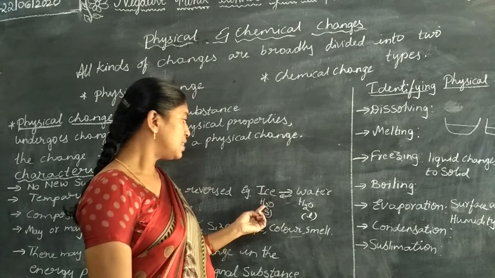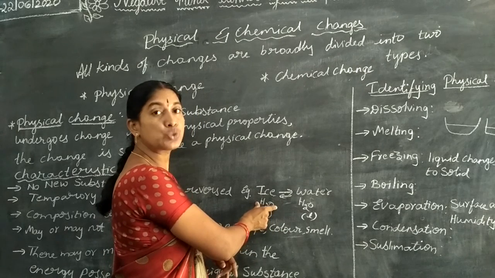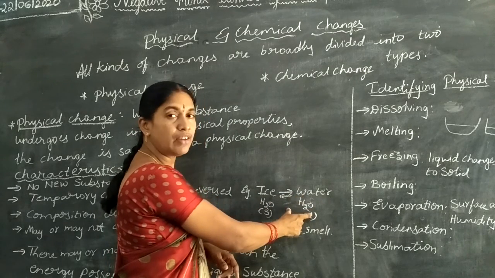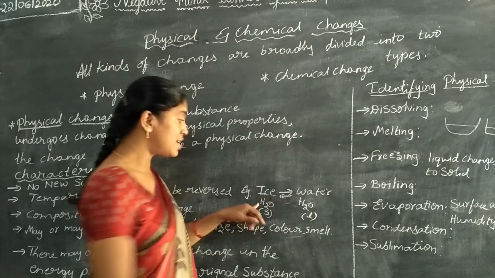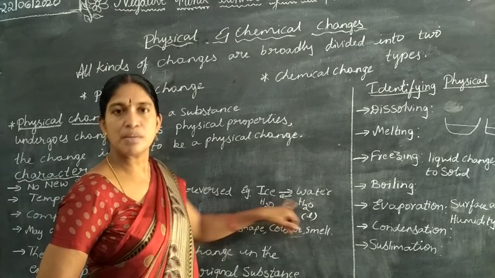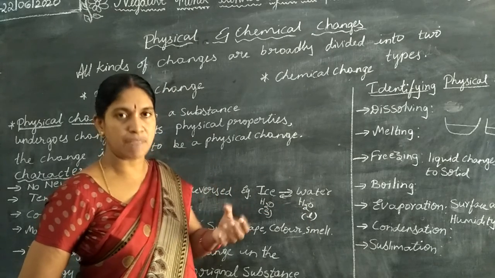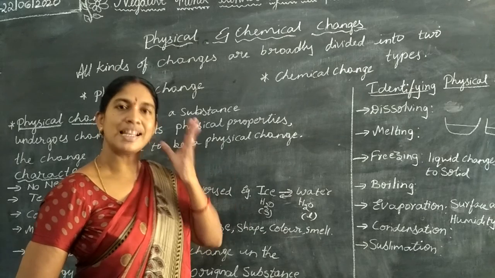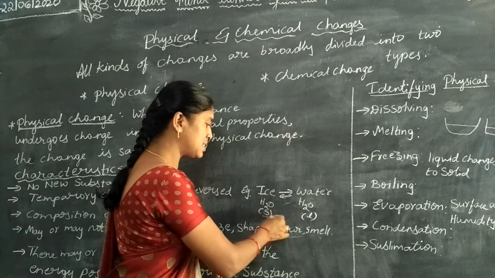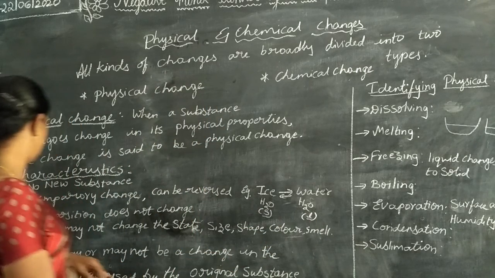Understand? That means there is no change in the substance. If it is ice, it is the solid form of H2O. And whenever it is in the form of water, it is the liquid form of H2O. That itself is a change in the state. The chemical composition remains the same. Chemical composition means the substance with which it is made. That composition will remain the same, but only the state changes. Here it is the solid state and here it is the liquid state.